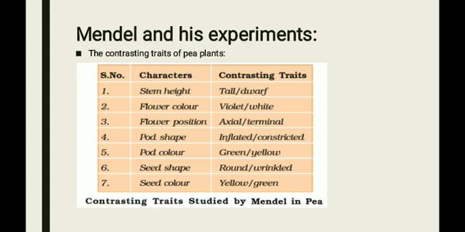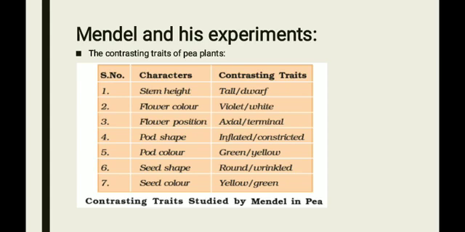So the 7 contrasting characters are these. Here one is dominant, another one is recessive. The first character is stem height; the dominant trait is tall and the recessive trait is dwarf. Then the second character is flower color, with contrasting traits violet and white. Violet is dominant, white is recessive. Flower position, contrasting traits axial and terminal. Axial is dominant and terminal is recessive.